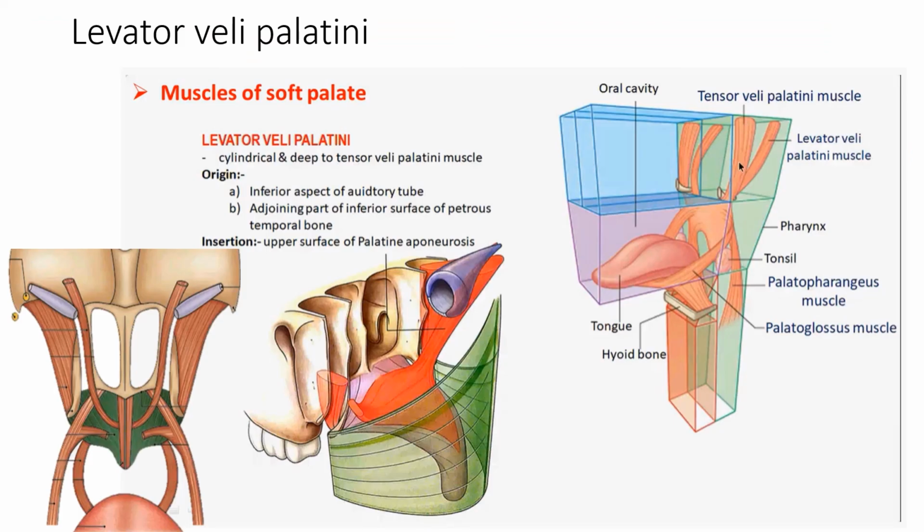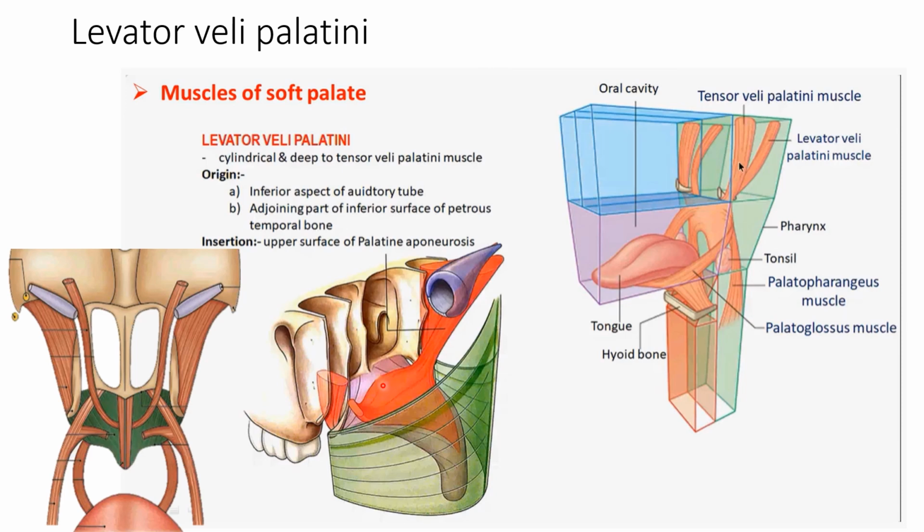Let's talk about the levator veli palatini. This muscle originates from the medial aspect of the auditory tube. So the almost similar picture, the schematic picture. This is auditory tube. So from the lateral aspect, we had seen the attachment of the tensor veli palatini. Now, if you see the medial and the inferior aspect of the tube, gives attachment to the levator veli palatini, which gets attached to the superior aspect of the palatine aponeurosis.